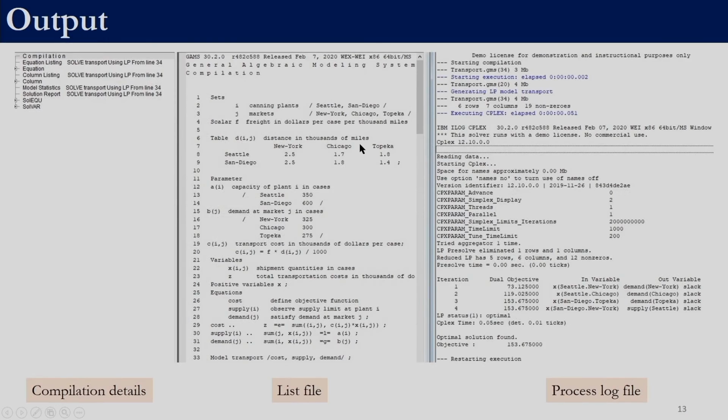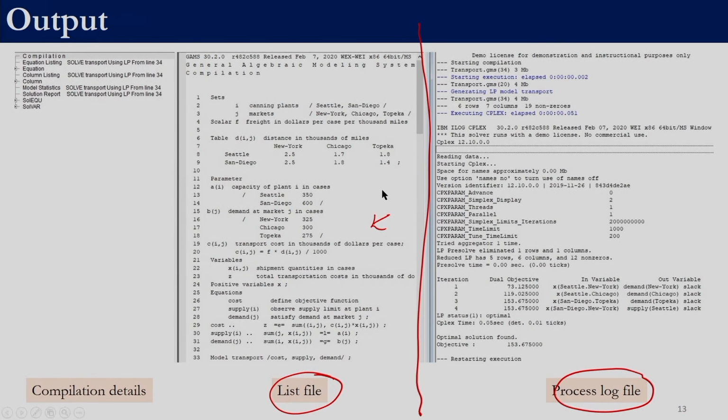When we execute that GAMS file, this is the output that we would get. Basically we will get two types of file: one is called the list file and another one is called the process log file. The list file will contain two parts. On the left hand side we get the contents of the list file. By clicking any of these, we can go to the appropriate section in the list file. The list file is usually a very long file, so we can jump to the appropriate section. For example, if we want model statistics or the solution report, we can directly click on that and we will be able to see that particular section in the list file.